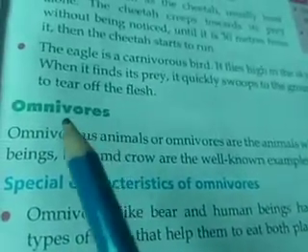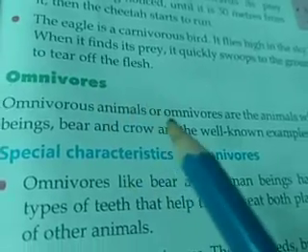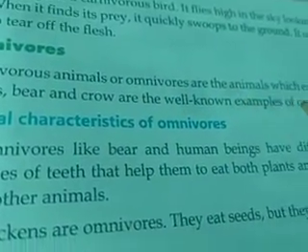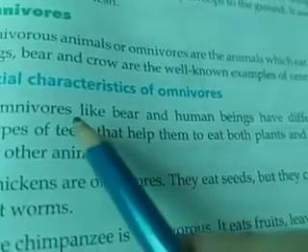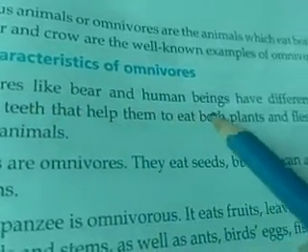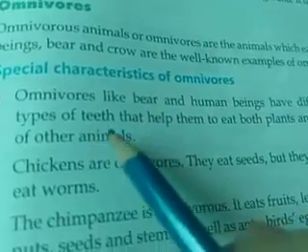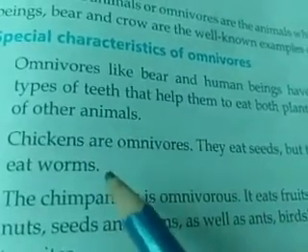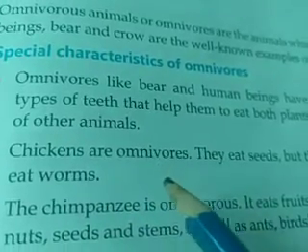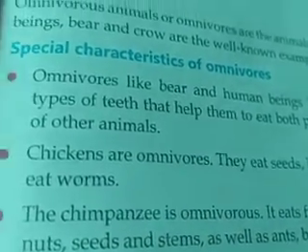Next type of animal is omnivores. Omnivores means the animals which eat both plants as well as animals. So omnivores like bear and human beings have different types of teeth that help them to eat both plants and flesh of other animals. Chickens are omnivores. The chimpanzees are also omnivores.